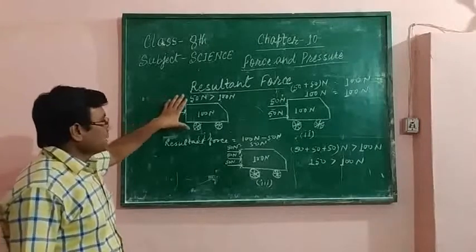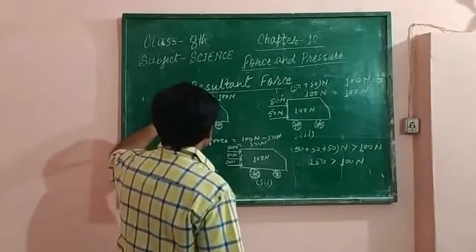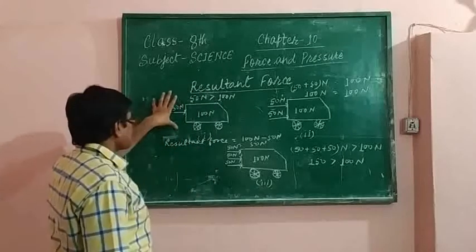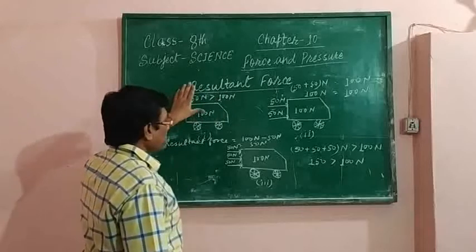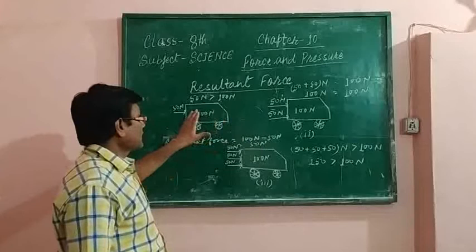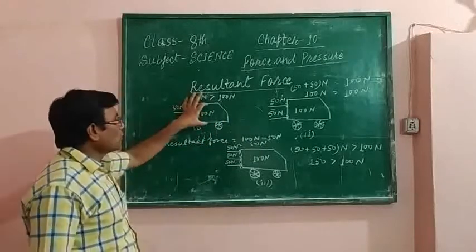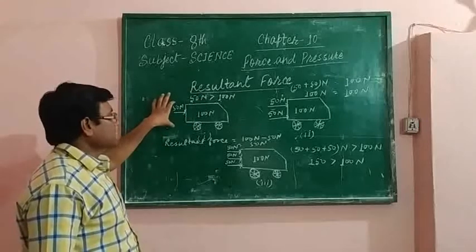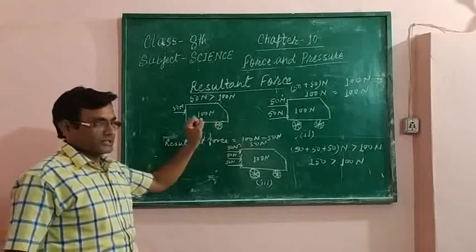Students, in this case, you have seen that in the first case, the resultant force is 100 Newton minus 50 Newton, equal to 50 Newton. But the car does not move because the magnitude of the car's force is greater than the resultant force.